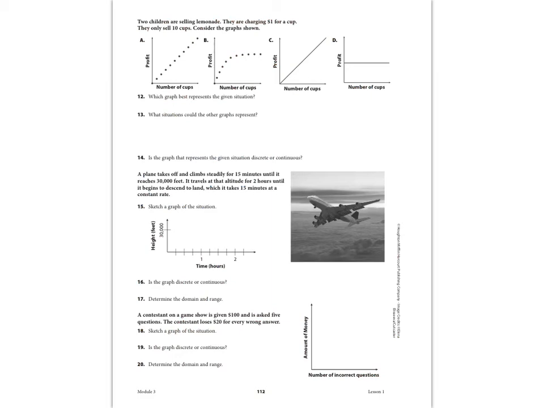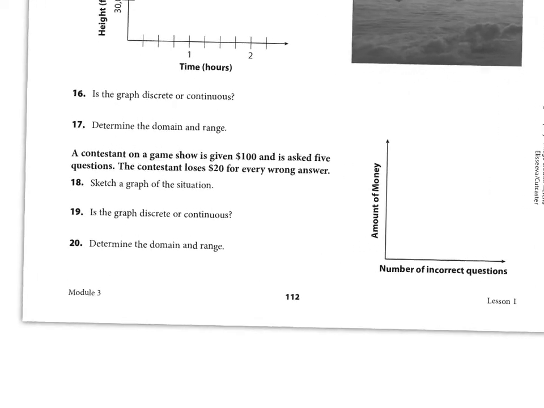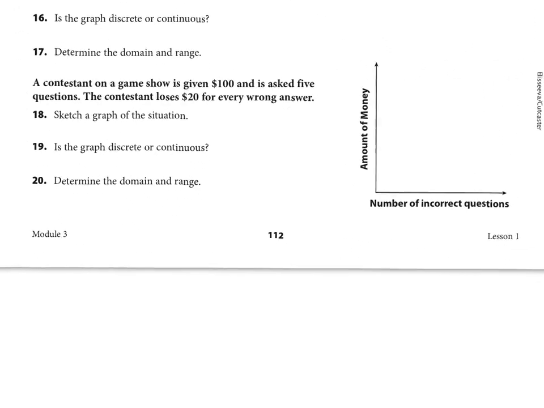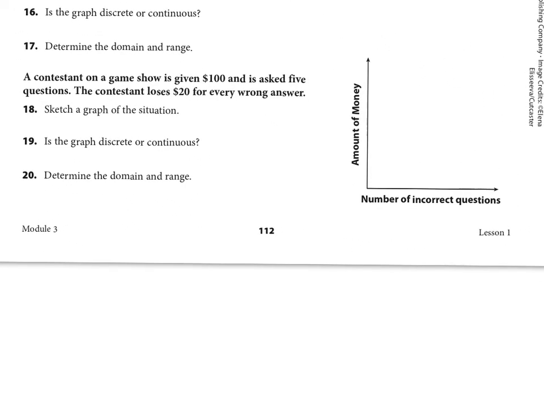One more here. We're going to do 18 through 20. And here's one where we're actually going to have to graph the answer. Now, they've been very nice to you here in that they have gone ahead and labeled your axis, and that's very, very important. So it says a contestant on a game show is given $100 and is asked 5 questions. The contestant loses $20 for every wrong answer. Okay, so what happens? Well, first of all, we have our x-axis, number of incorrect questions, and then amount of money on the y-axis, okay?